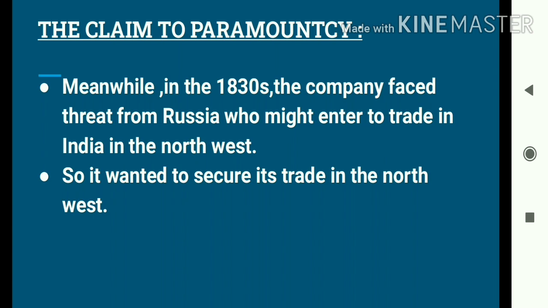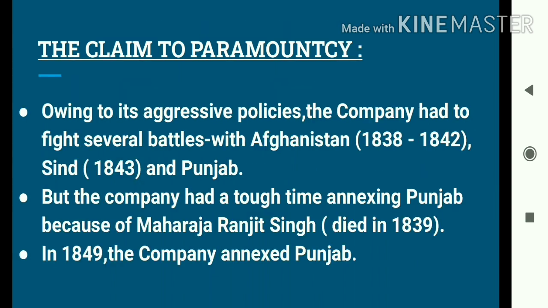So the company was worried that Russia might come and start trading in the northwestern part of India. So the company, out of fear, wanted to secure its trade in the northwestern part of India.